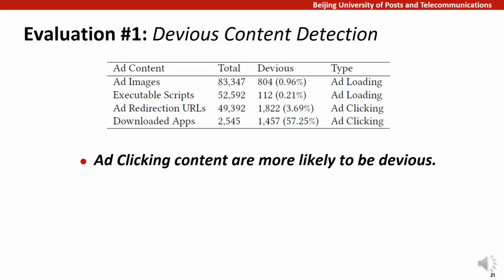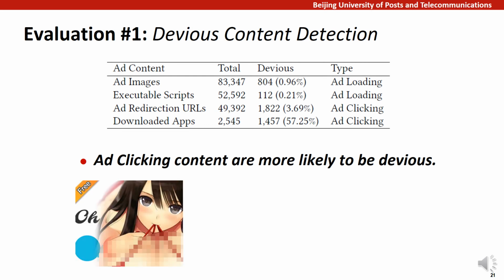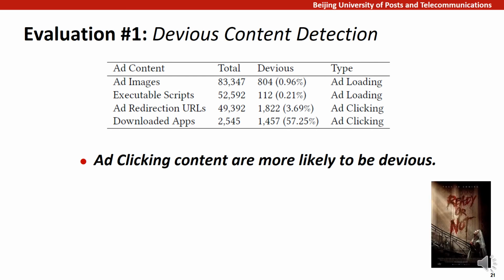While ad clicking contents will only be triggered upon being clicked, ad loading content will in any case be delivered to users. Totally, 800 ad images are considered devious, specifically 500 click deceptive, 170 pornographic, 60 medical, 37 gambling, and 9 violent ad images are detected.